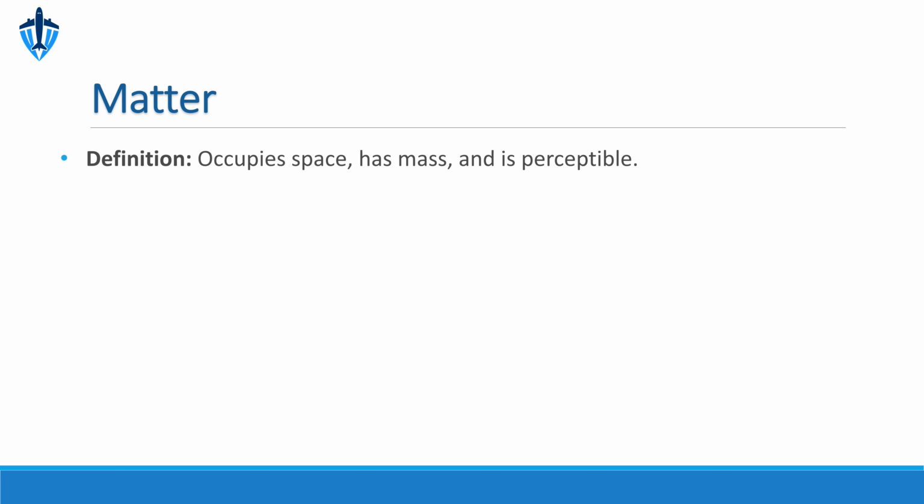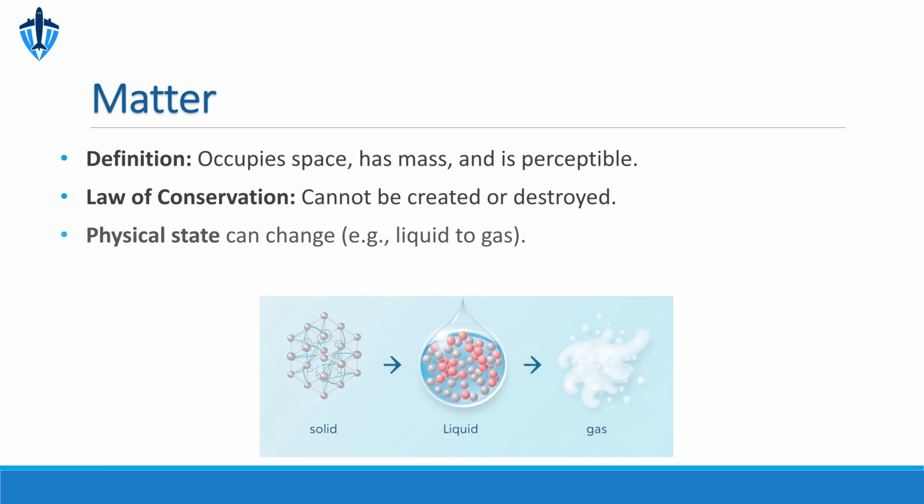Matter is fundamental to physics. It's defined as anything that occupies space, has mass, and can be perceived by our senses. Key to understanding matter is the law of conservation, which states that matter cannot be created or destroyed. However, matter can change its physical state, such as from a liquid to a gas.